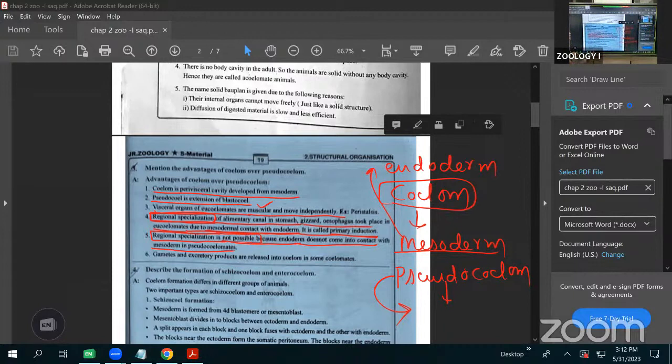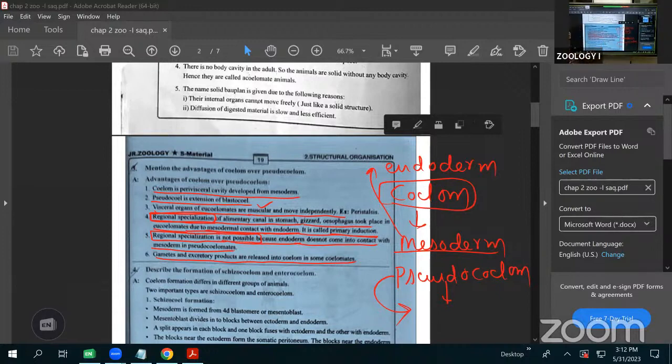Next, the gametes and the excretory products are released into the coelom in coelomates. Inside the coelomates, only coelomic fluid is present. Into the coelomic fluid, the gametes are released, and nitrogenous waste like excretory products are also released inside the coelom.